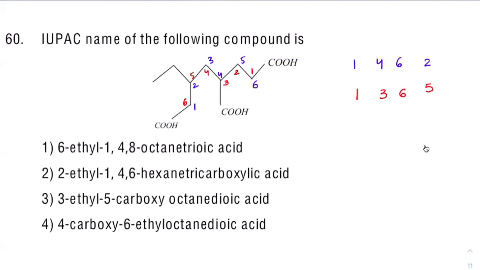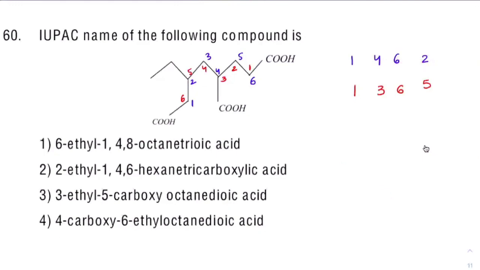Got it? Because while writing this one, we are considering them as a functional group only, no? And then we are giving the lowest locants 1, 2, 3, and then we write it as tricarboxylic. That's why if you consider between these two, if you go from this red one side, I think it should be 1, 3, 6, then ethyl should come at this fifth position. Right? So this is the more preferred numbering rather than this one.